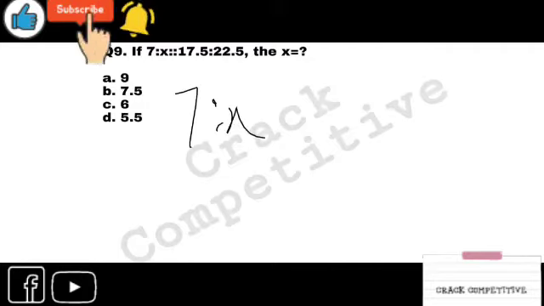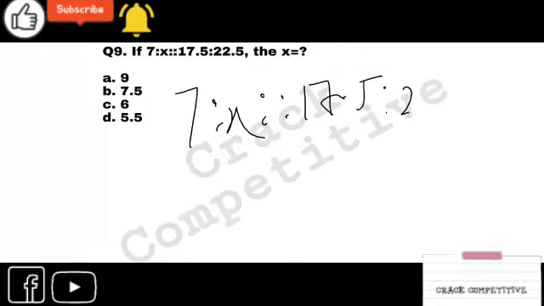Moving to the next one. There is also a simple question. This is a question of proportion. It says 7 ratio x is proportionate to 17.5 ratio 22.5. How will you calculate that? It is given in decimal points, right? So how will you calculate this kind of question? This is also a basic question, but a bit tricky. Why tricky? You have to calculate the value of x.